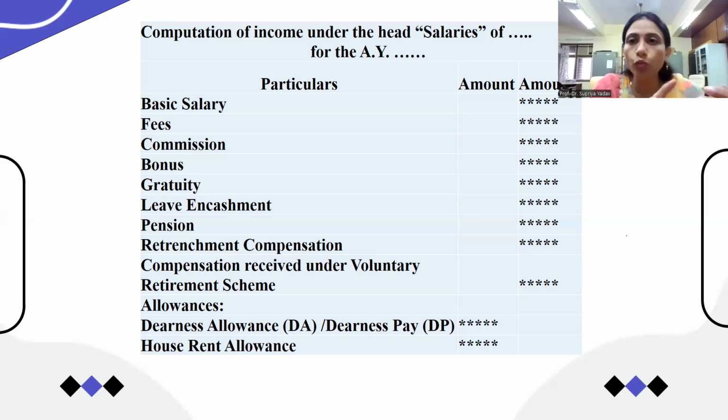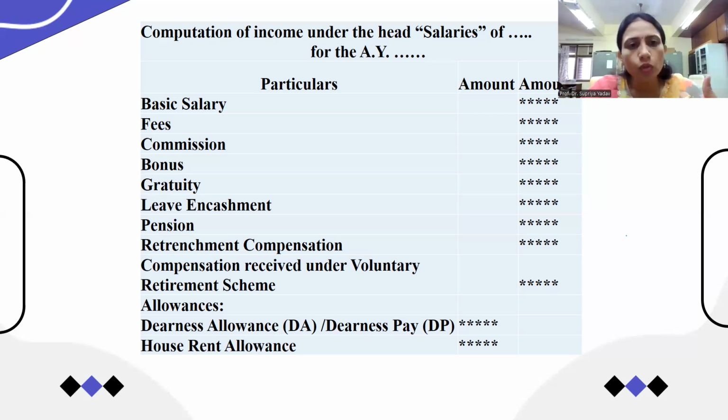So now what we get is that 10,000 basic salary plus the 4,000 DA and plus 4,000 HRA. So this total salary henceforth becomes 18,000. Again, fees, if any, you receive in the role of an employee. Again, commissions, sales commission may be there, or any other commissions the employer is paying to you, that is also considered as a salary.